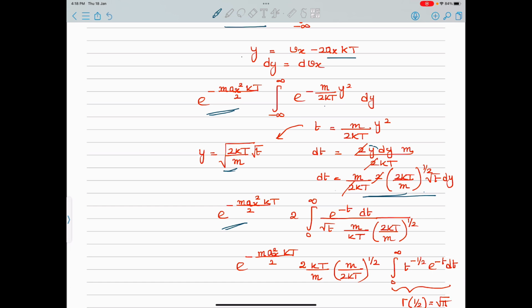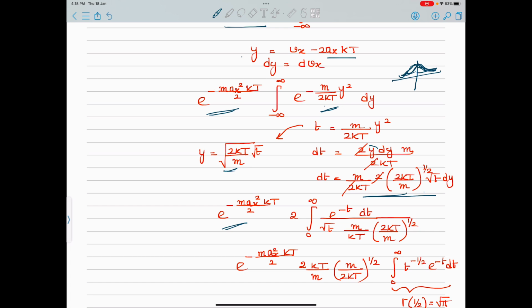Now what I have done is that this is an even function. It is symmetric with respect to the y-axis. If you just draw it, it will be symmetric with respect to the y-axis. This kind of a graph will come. So it's an even function. If it is an even function, I can easily write it as 2 into 0 to infinity of this.